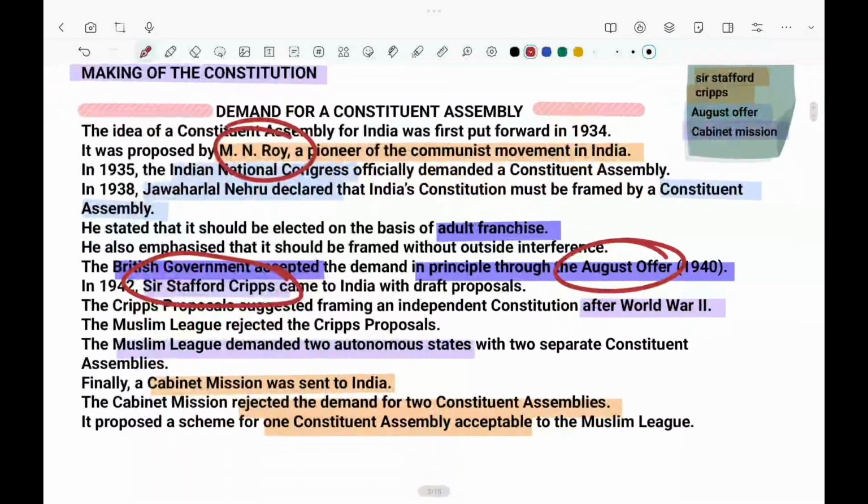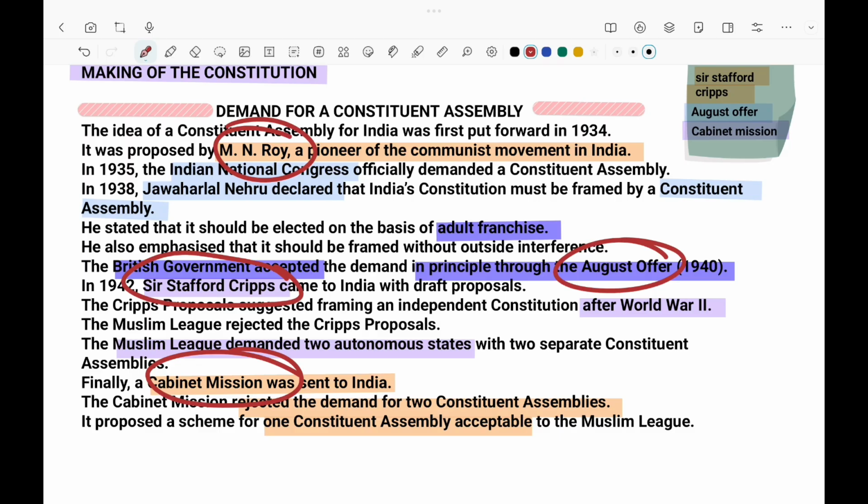When they came, the Muslim League said that we want two constituent assemblies, with Hindus separate and Muslims separate. The cabinet mission did not accept that. It only accepted one constituent assembly.